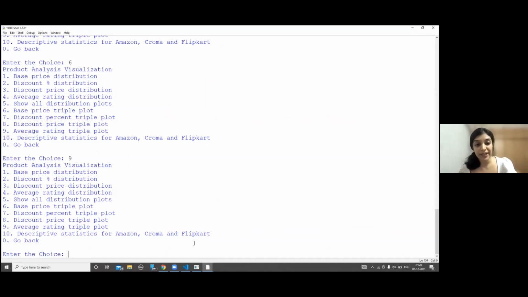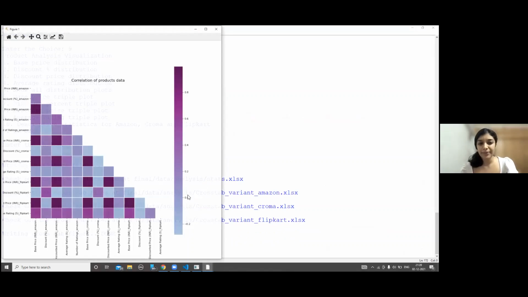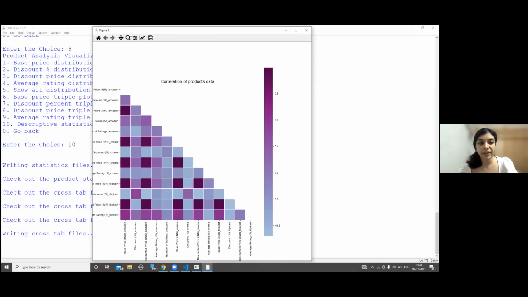And if we press 10, which is the descriptive statistics for Amazon, Chroma, and Flipkart, we'll basically get an idea of the maximum, minimum, average values, as well as the standard deviation. So those values can be found at the paths that are specified. And additionally, here we also have a correlation plot to see what is the correlation between the different features that we have scraped. The values that are darker in color, more towards violet, are those features that are highly correlated.